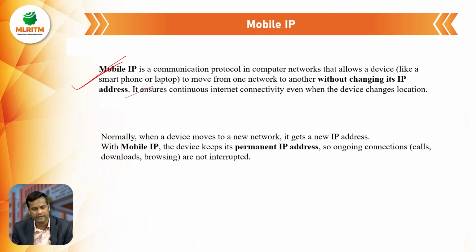Normally, when a device moves to a new network, it gets a new IP address. Once we turn off the wireless internet data and turn it on again, the IP address gets changed as we move from one place to another. If we are not turning off the internet continuously, that IP address should be assigned only to that particular mobile device. So with mobile IP, the device keeps its permanent IP address.